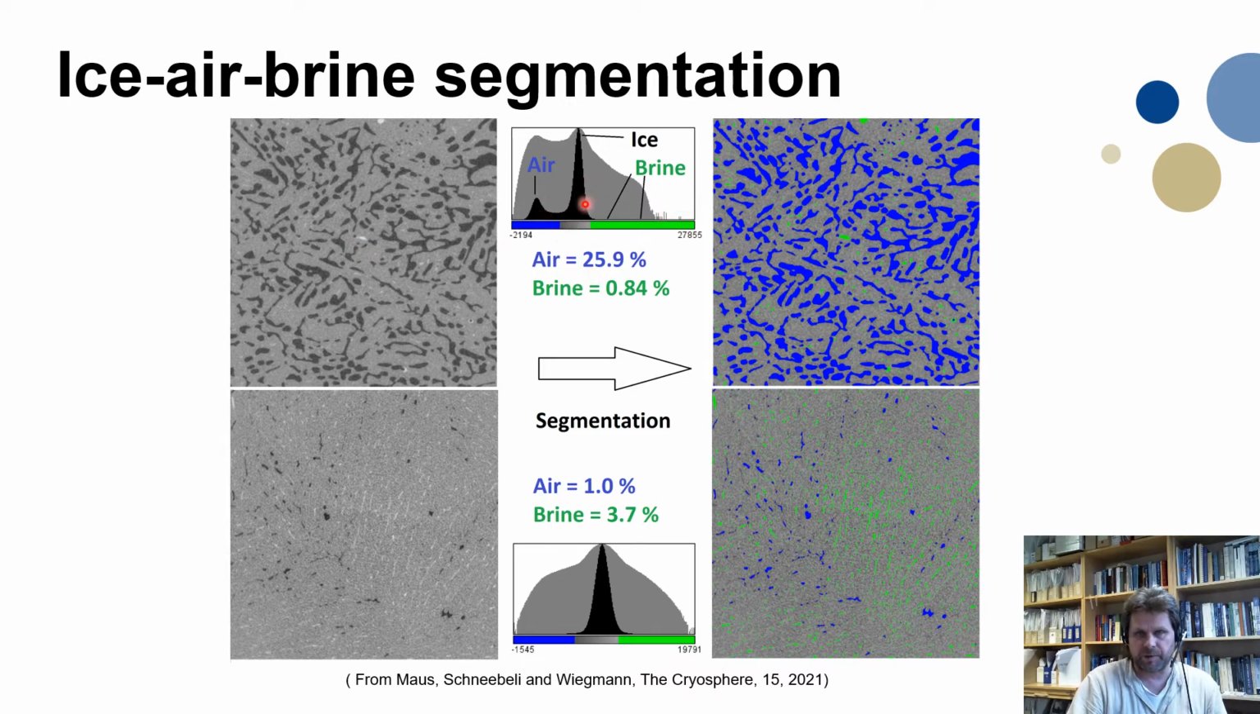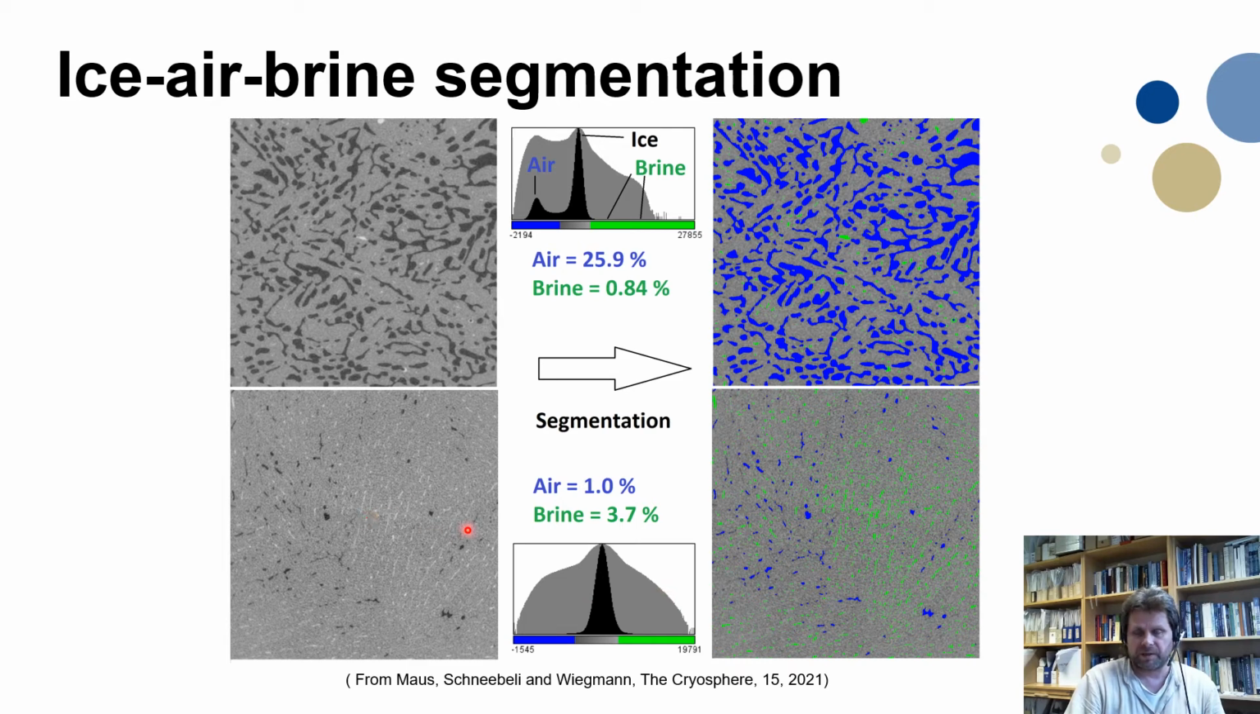You see that the contrast between air and ice is very good. Between ice and brine, it's not good, and there are no really good working segmentation algorithms because the contrast is so small. We were here using the Otsu to segment air and ice, and then something that is called the triangle algorithm from ImageJ. And this gives reasonable values for the brine content.